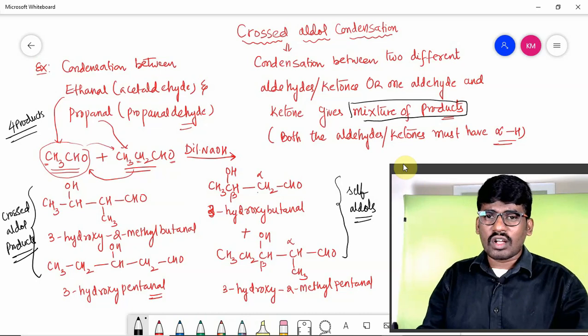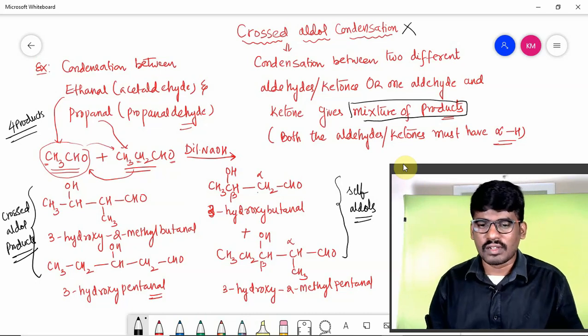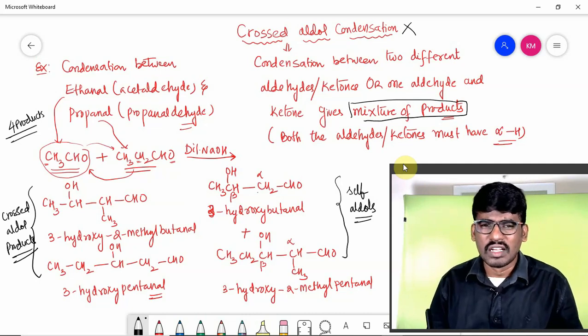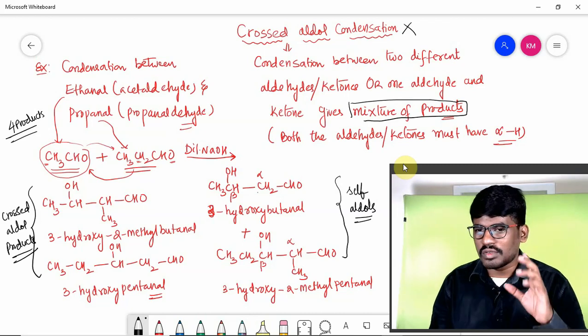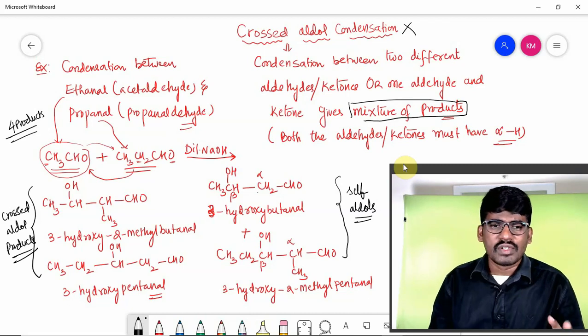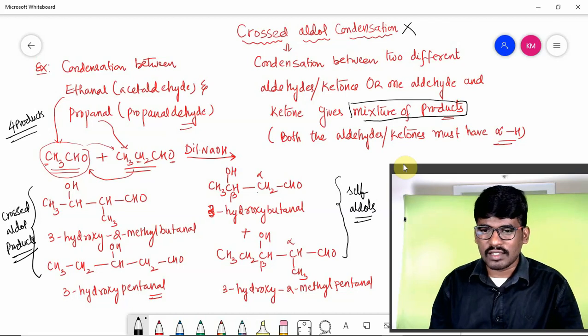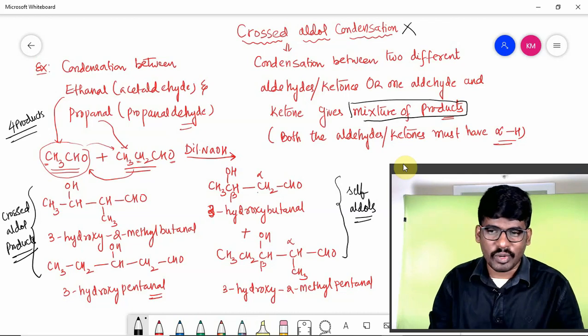That's why crossed aldol condensation is synthetically of no use, because whenever a mixture of products is forming, it is difficult to separate them also. That point you have to keep in your mind. So it's very important when you write self aldol condensation products. If you write the self aldol condensation product, it's very easy to write the crossed aldol condensation products.